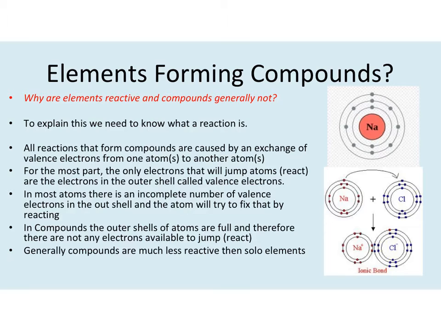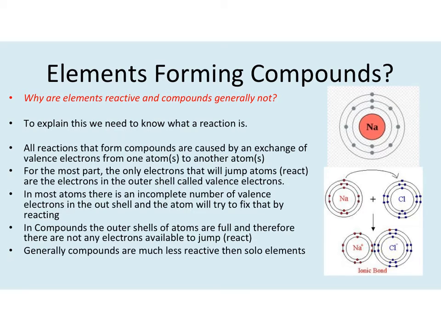Okay, so elements form compounds. Why are elements reactive and compounds generally not? Well, to explain this, we really need to know what a reaction is. All a reaction is, is valence electrons jumping from one atom to another. These valence electrons jump and essentially form a reaction to try and stabilize the atom.